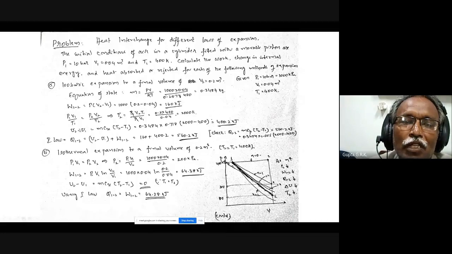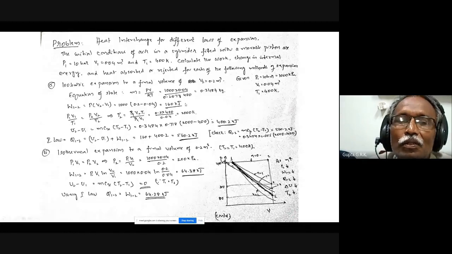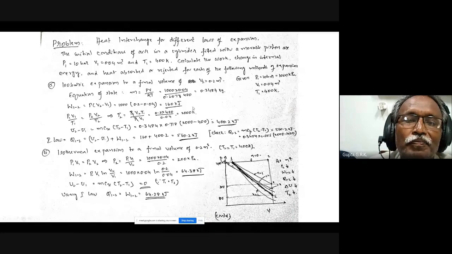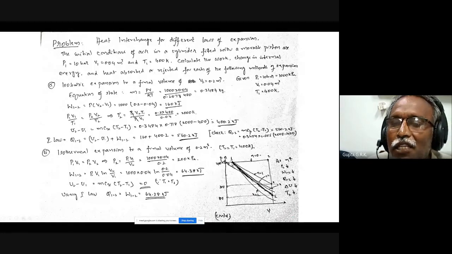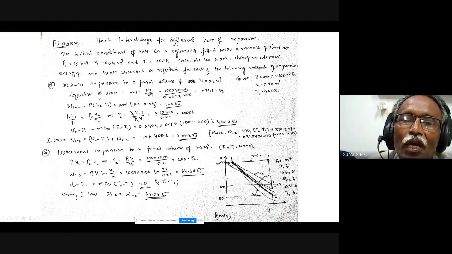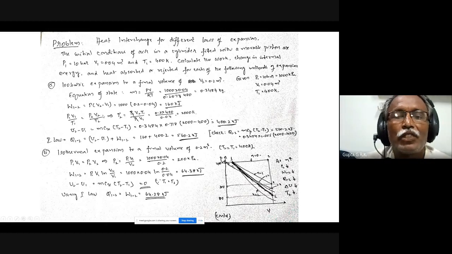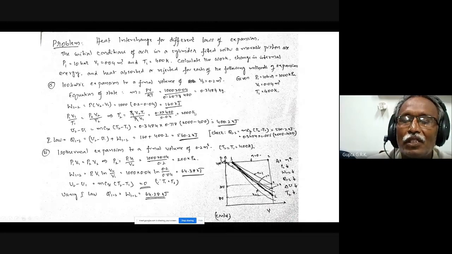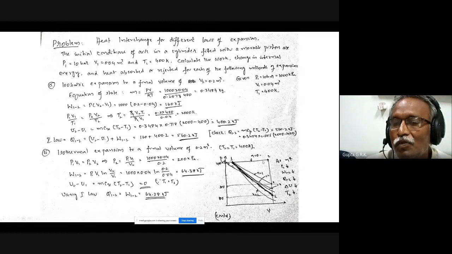And I want U2 minus U1, which is mCv into T2 minus T1. But for that, I need T2. So how to get T2? I know V2, 0.2, the data is given, and because it is isobaric, P2 is equal to P1. So P2 and V2 are known, and I have to find out T2. That is obtained from the gas equation of state: P1 V1 by T1 equals P2 V2 by T2. So only T2 is the unknown. I can find it out. This is 2000 Kelvin.